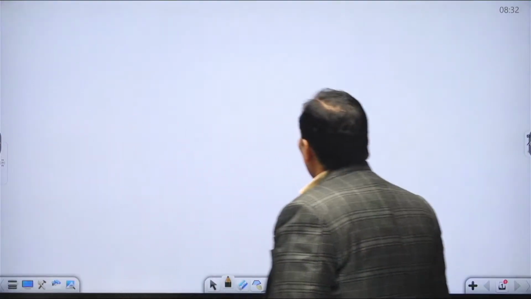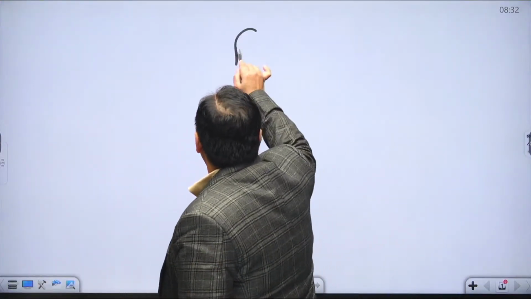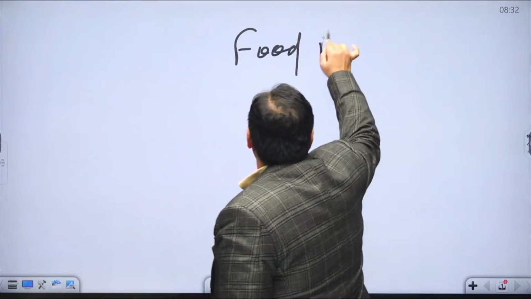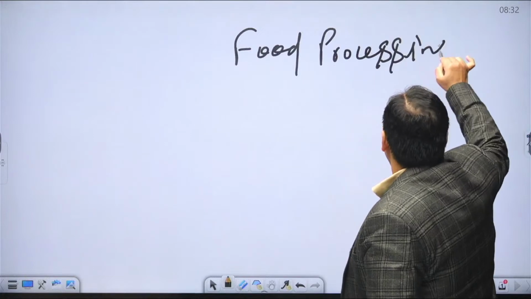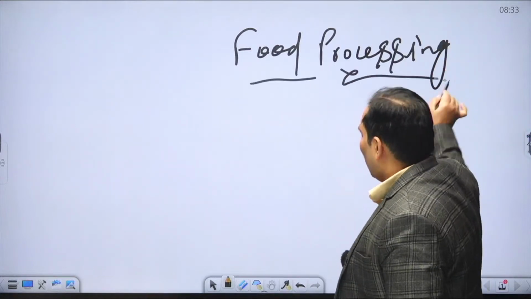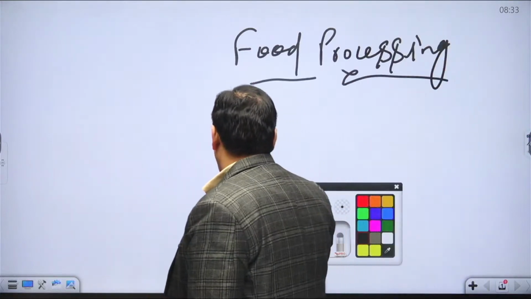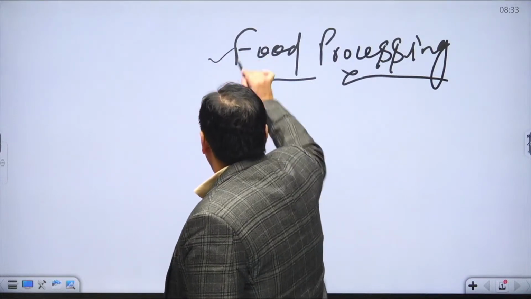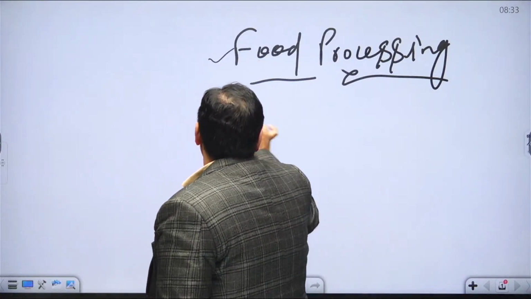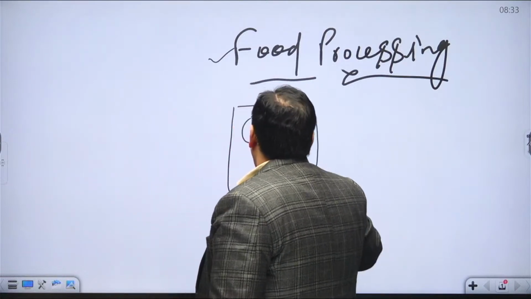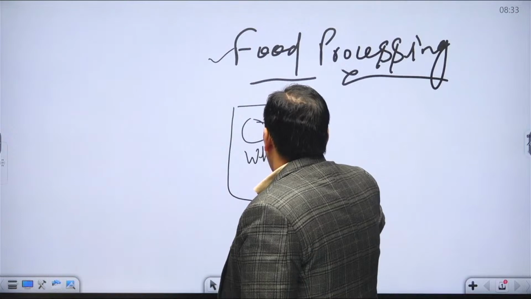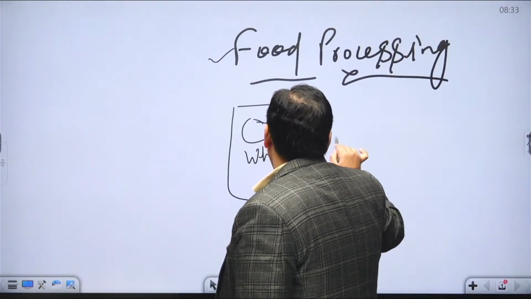When we talk about food processing, first let me define it. Suppose this is a raw material, this is potato.